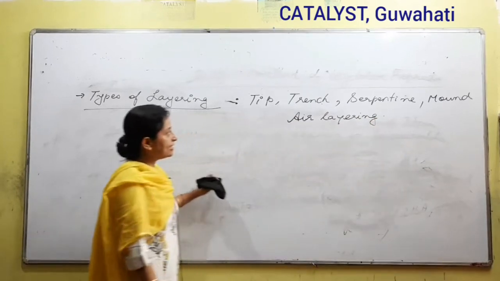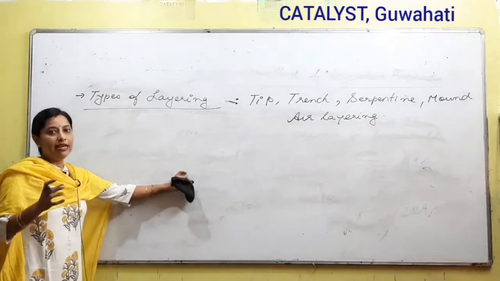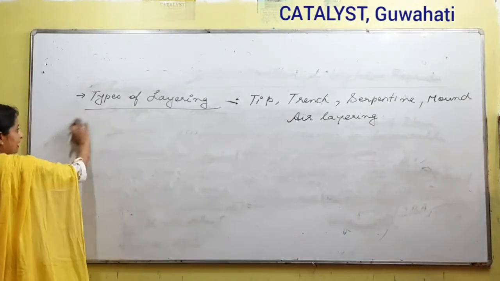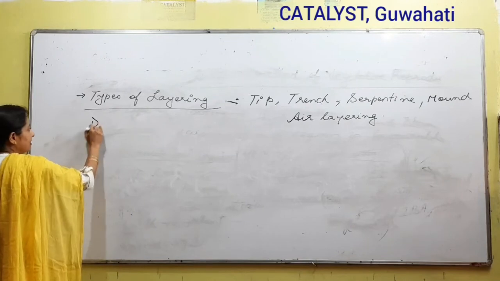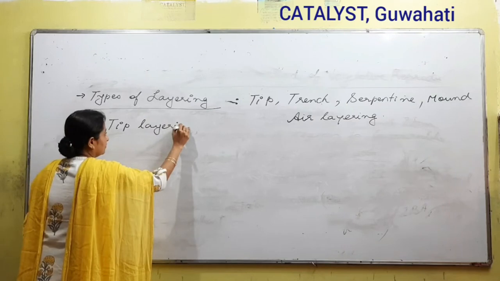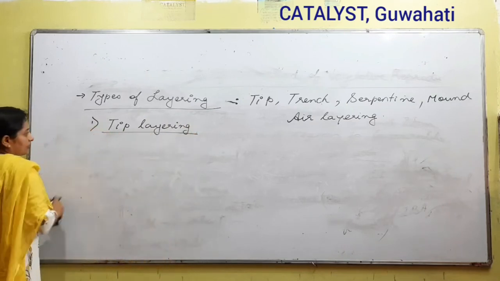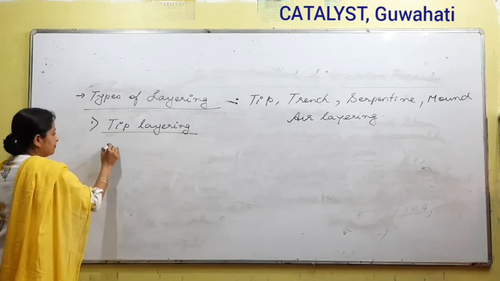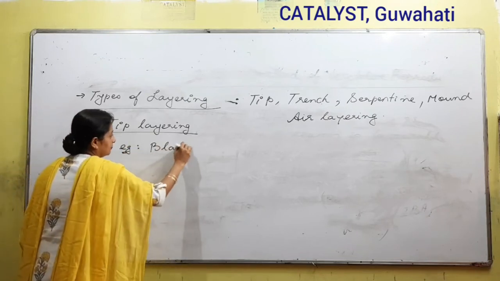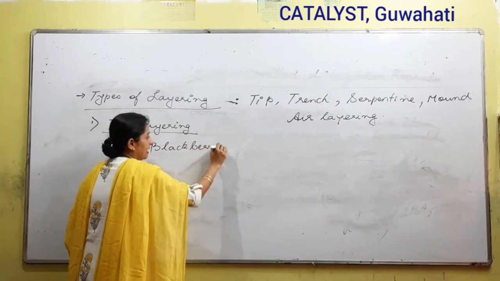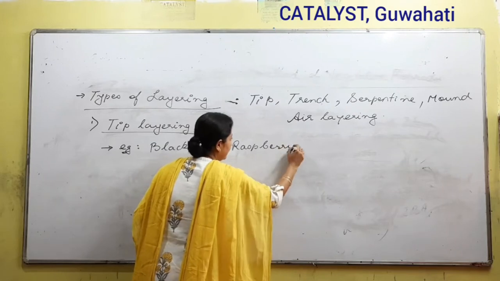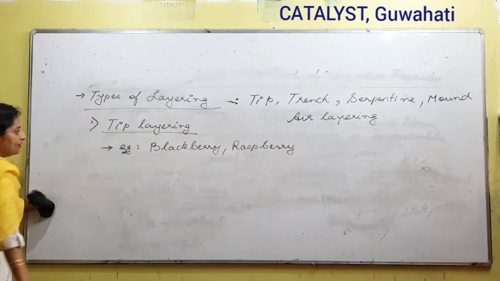Yare ami examples bilak janibo lagibo aru keneke dhorone ebilak layering bur kore, with the help of diagram we are going to study. First, let's come to the first one, that is called as tip layering. Tip layering examples: blackberry, raspberry. So enuka dhoroner plants bilakot ki kora jay, tip layering kora jay.